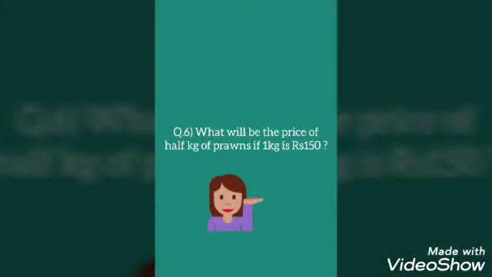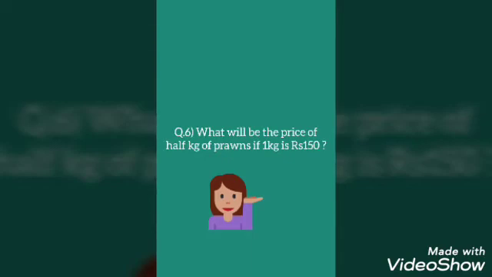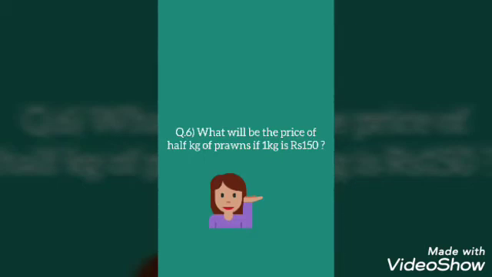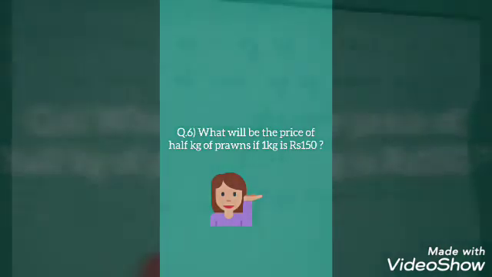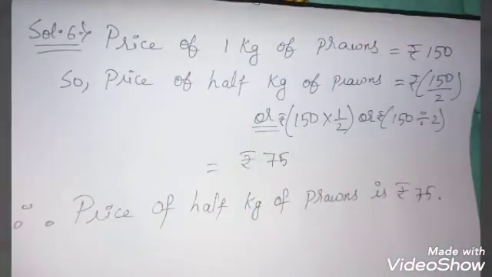Next question, number 6. What will be the price of half kg of prawns if 1 kg is rupees 150? Now we have to find out the price for half kg of prawn. Half means 1 by 2, all of you know, or half means divided by 2. The 1 kg price is given already, that is 150 rupees, and we are going to find out the price for half kg of prawns. So this is also very easy. Now let's see the solution.